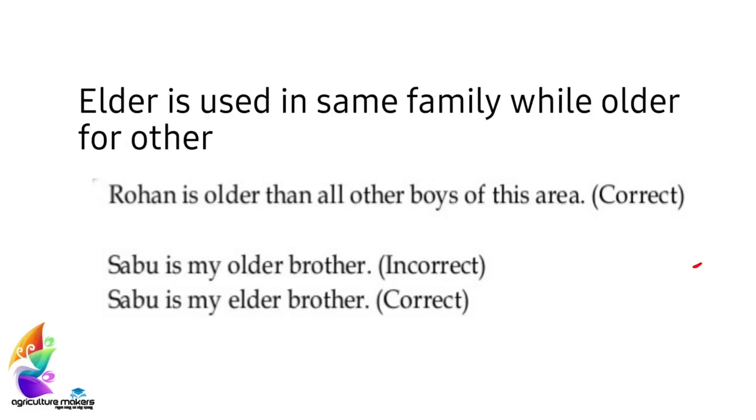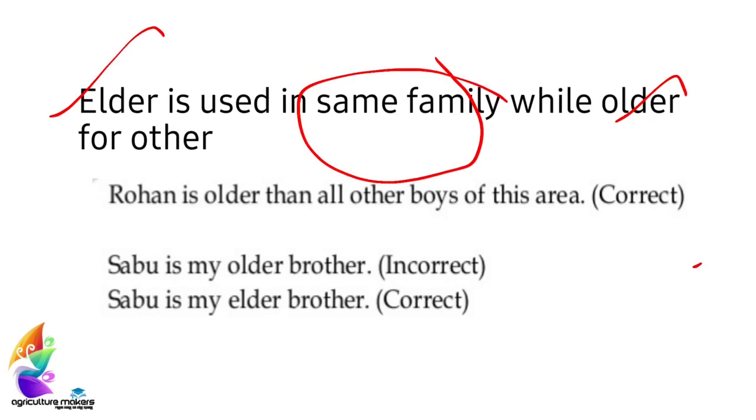Coming to the next, it is the use of the words elder and older. Yes, elder is used in case of same family members, while older is used for common purpose. We can see an example for that. Rohan is older than all the other boys of this area.